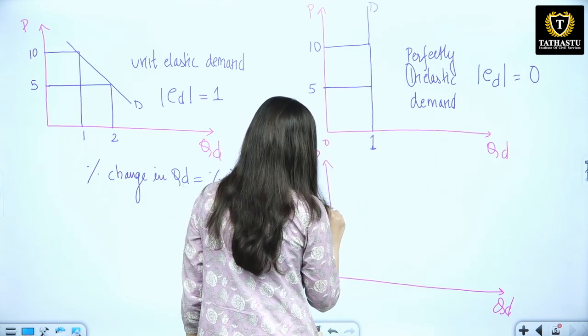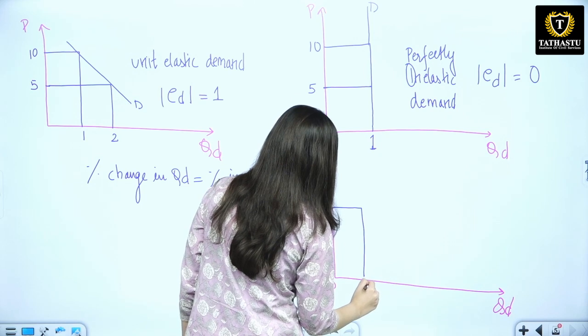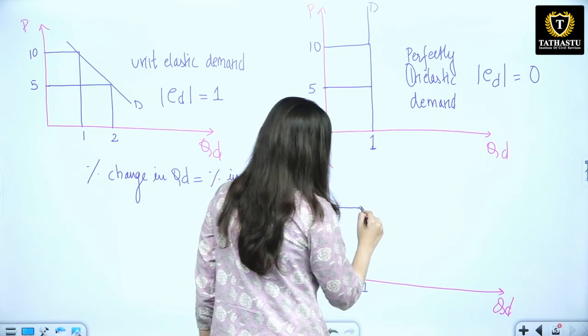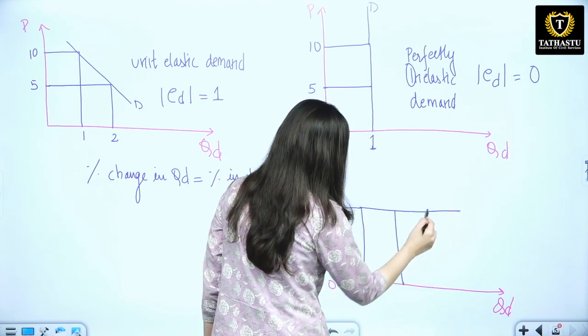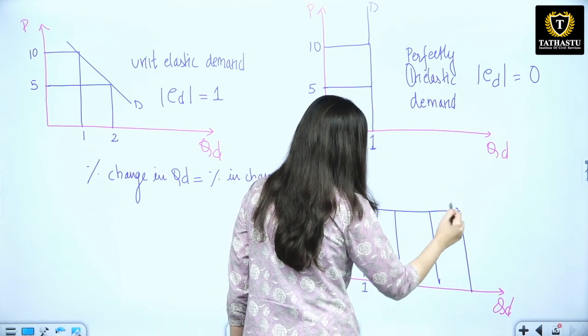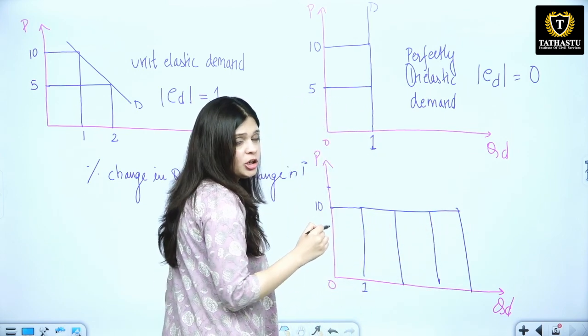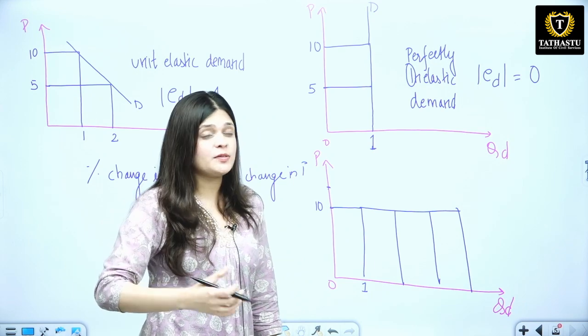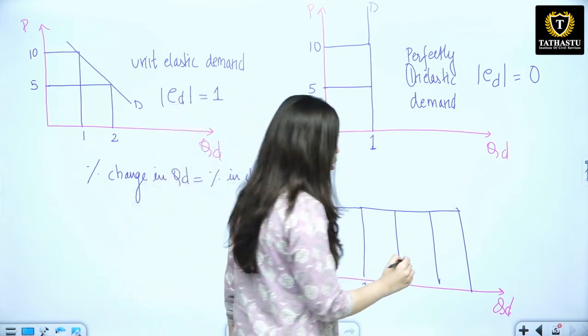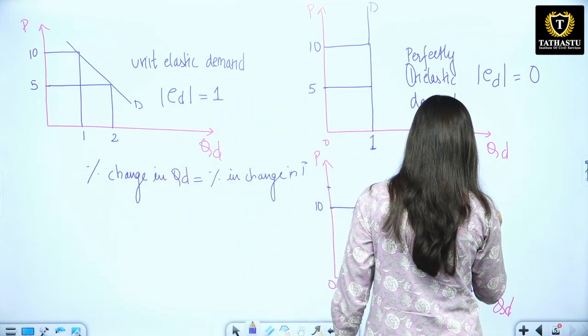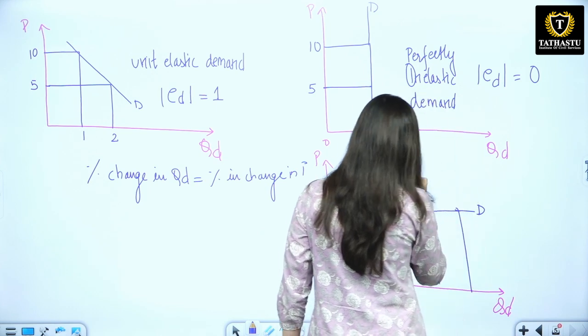Price was 10, you were buying 1. So whenever the price stays the same, you will buy more and more of any good, an infinite amount of goods. But as soon as the price changes, your demand will become 0 in this case. So you are highly, significantly responsive to this. So in this case, your demand curve will be horizontal, and this means